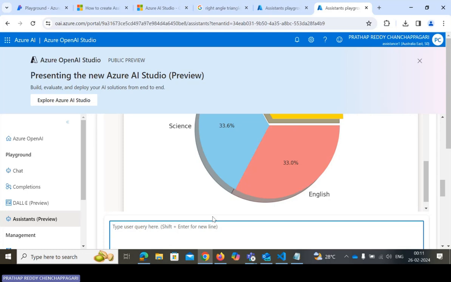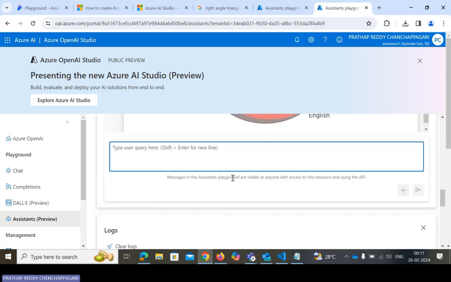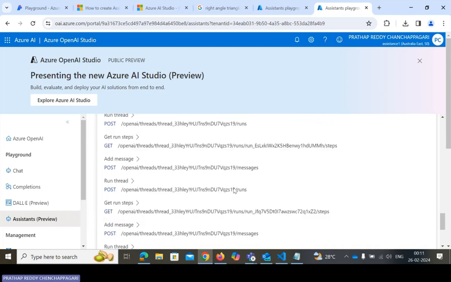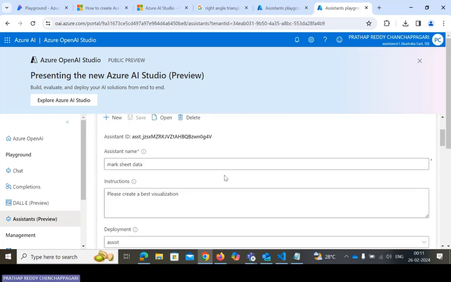For example, the prompt data will be up to 2000 characters. We need to add that here, so we need to upload the data here itself. No problem at all. So this is all about the Assistants preview.